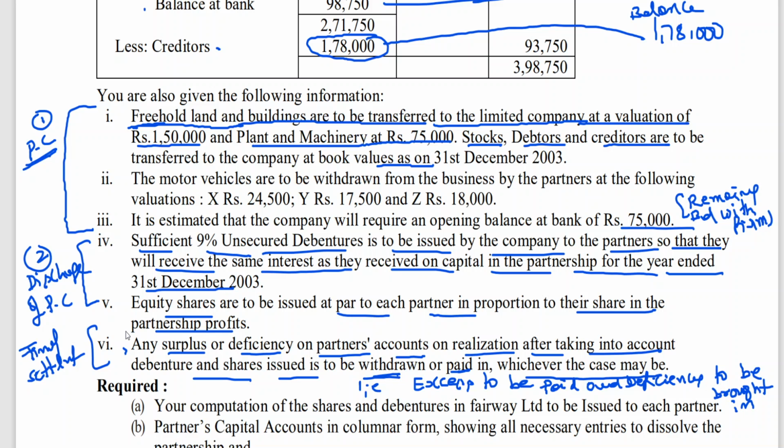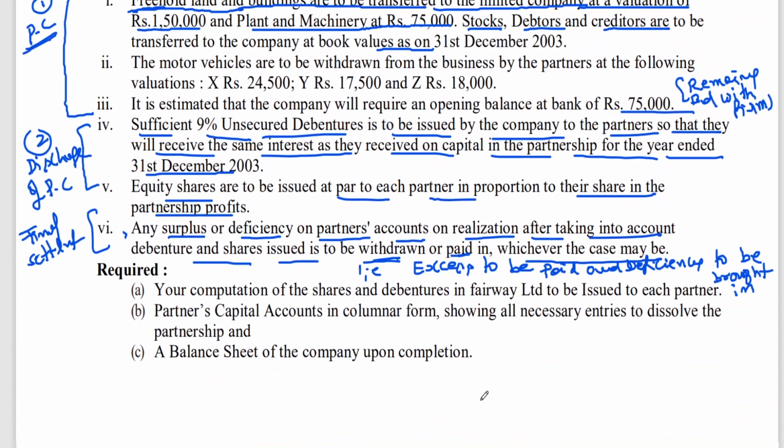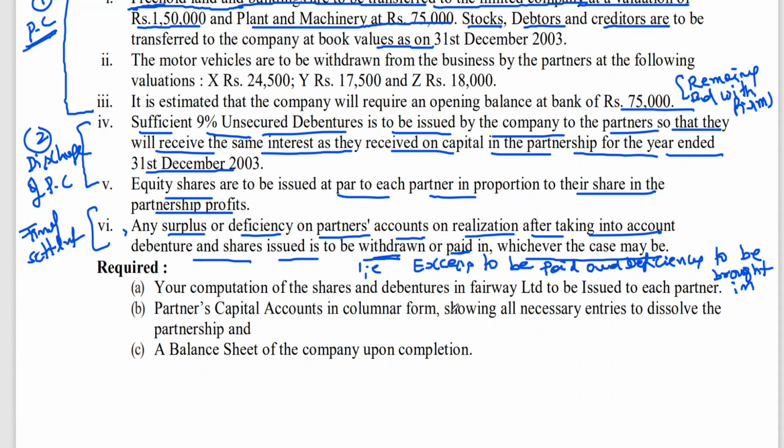Now, your computation of the shares and debentures at fair value to be issued to each partner. Partner's capital account in columnar form, showing all necessary entries. Columnar form is nothing but ledger entries, not journal entries. It means you will be opening the partner's capital account, so showing all necessary entries means ledger entries. Clear to all of you? No need to write journal entries, only ledger entries.